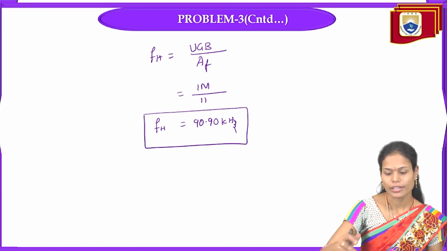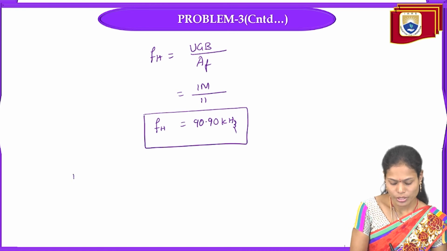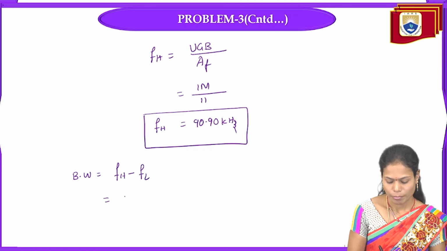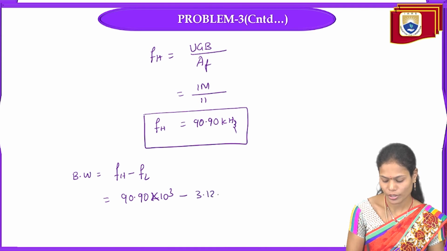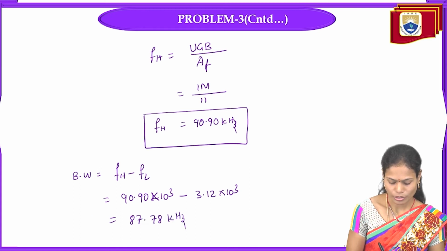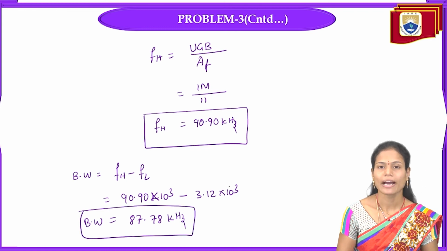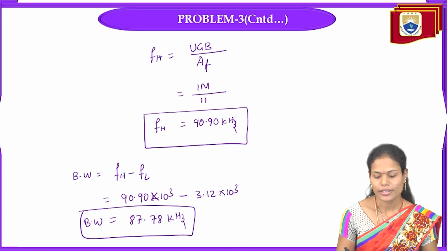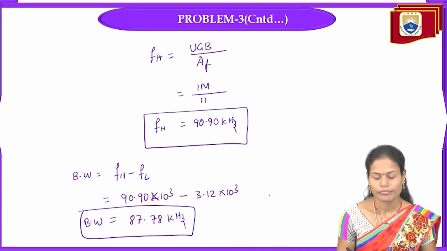And next we need to calculate the bandwidth here. The bandwidth is equal to the difference of the upper cutoff frequency and the lower cutoff frequency. Upper cutoff frequency is 90.90 kilohertz minus lower cutoff frequency 3.12 kilohertz. So almost it is 87.78 kilohertz. This is the bandwidth. So this is the first parameter, bandwidth, we have calculated. And next we need to calculate the voltage swing.